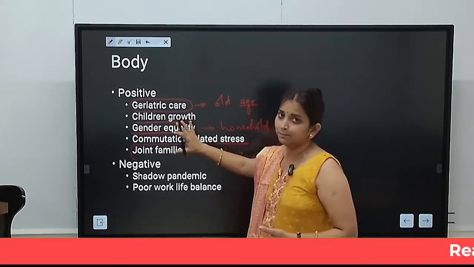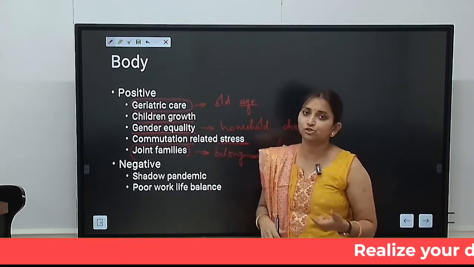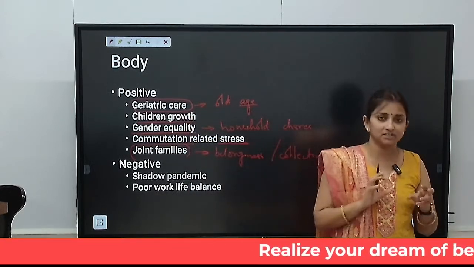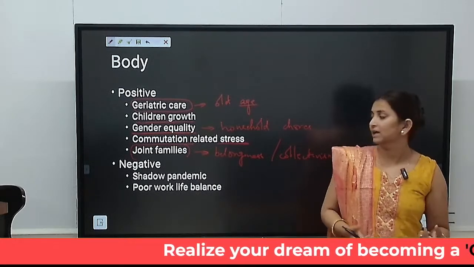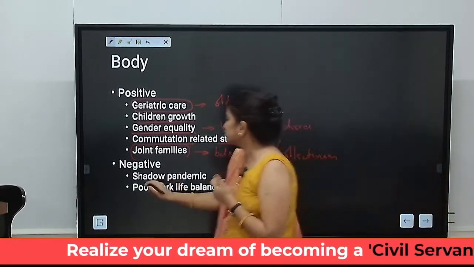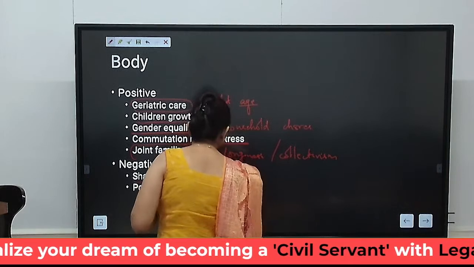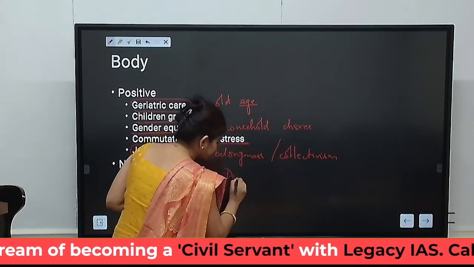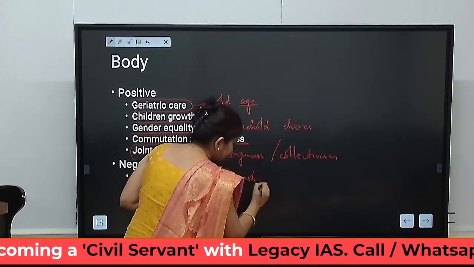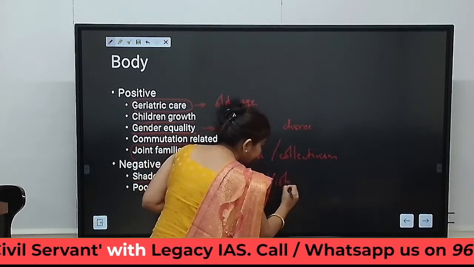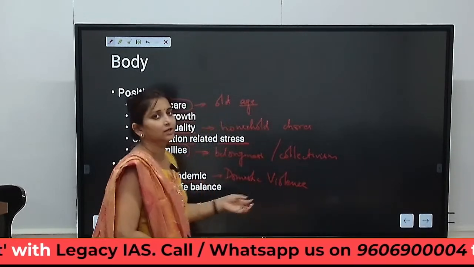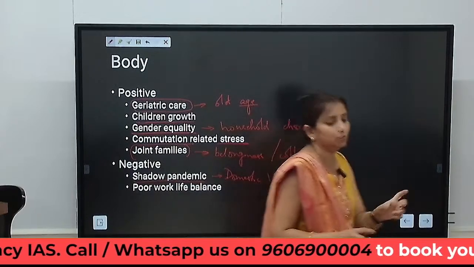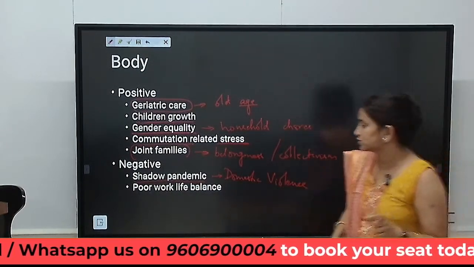Overall, these were the major positive contributions. But unfortunately, there were some negative contributions also of work from home. And that was majorly shadow pandemic. Shadow pandemic basically means domestic violence. So we have witnessed increase in domestic violence cases during this COVID-19 pandemic.